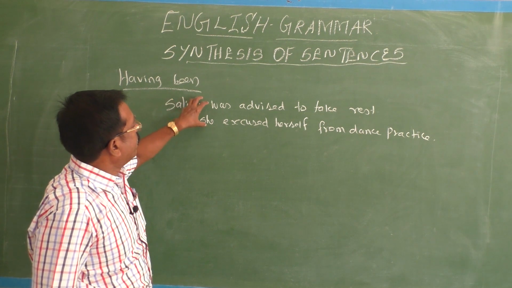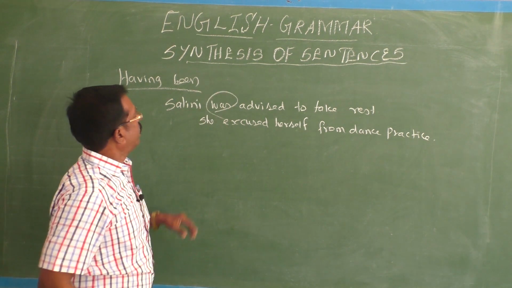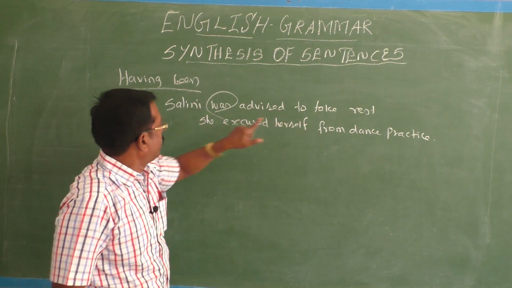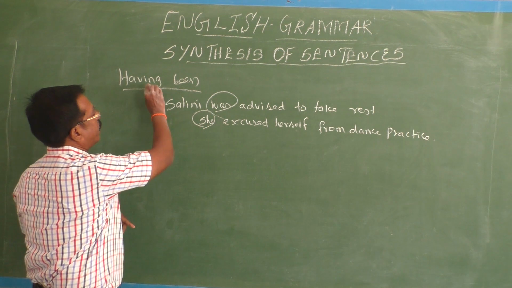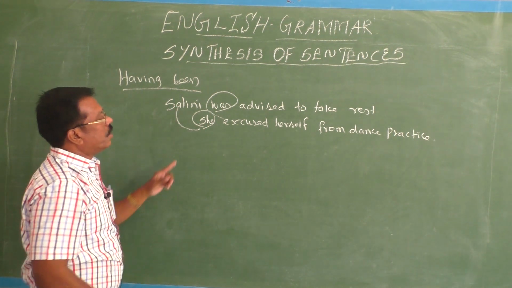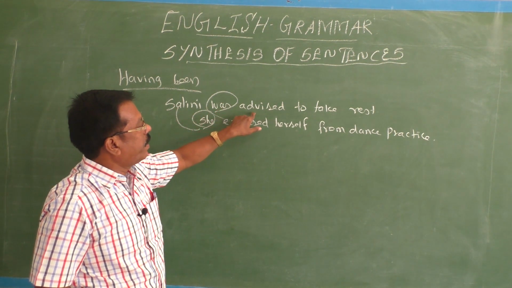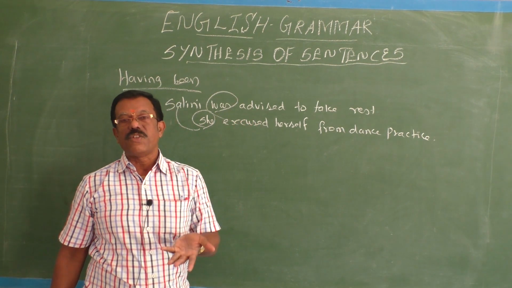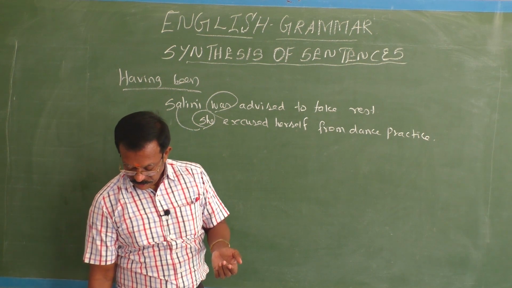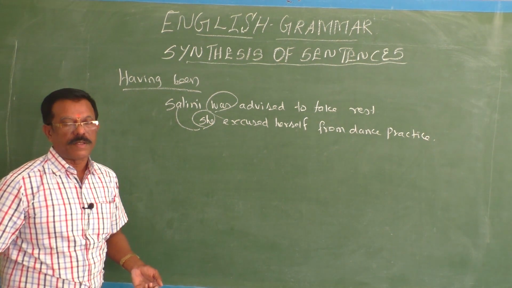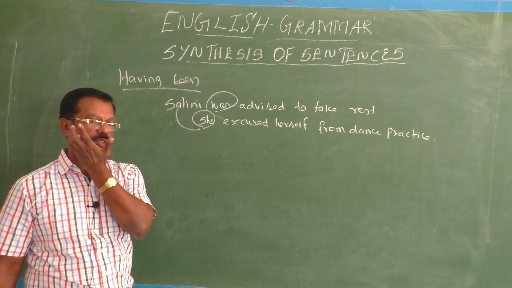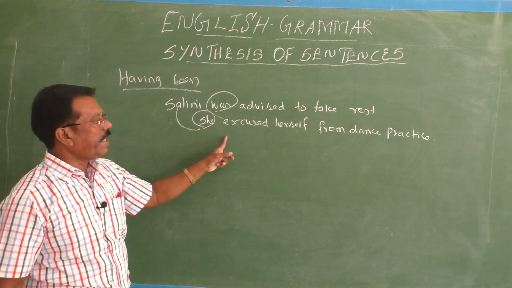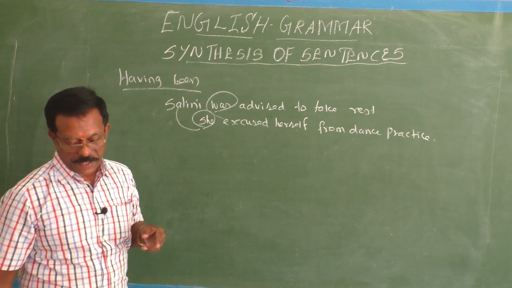Having been, see, this "was" can be replaced. Having been advised to take rest, instead of "she" here you can use the proper noun Salini. So, having been advised, why do we use this structure? Because it is in the passive form. The verb is in the passive form. When you have a verb in the passive form, the been structure should be used. So, having been advised to take rest, Salini excused herself from dance practice.